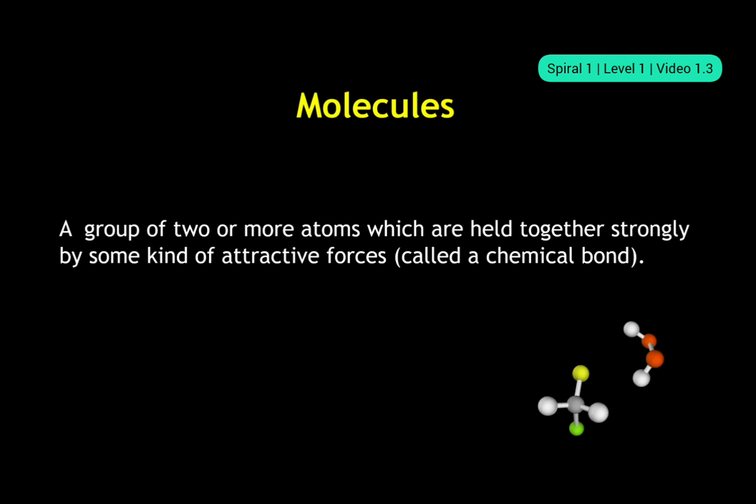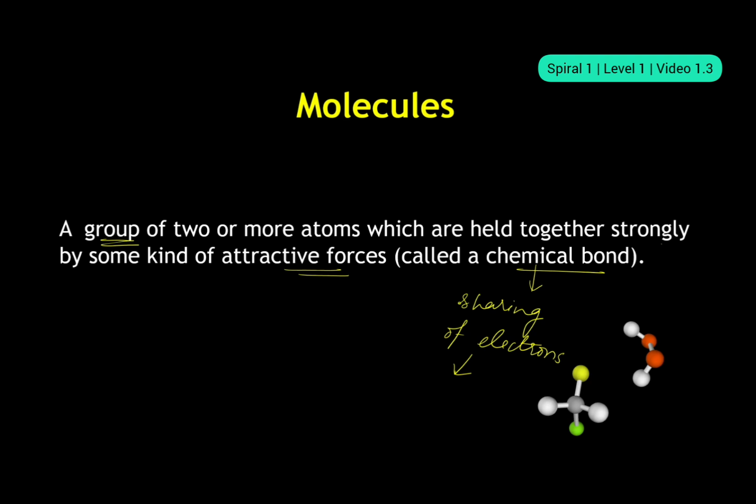So what is the definition of molecule? Molecules are a group of two or more atoms which are held together strongly by some kind of attractive force, which is known as chemical bond. We just discussed chemical bond. So basically that is sharing of electrons. Sharing of electrons means there is an attractive force between those group of atoms. So molecules are a group of two or more atoms which are held together strongly by some kind of attractive forces, that is called a chemical bond.